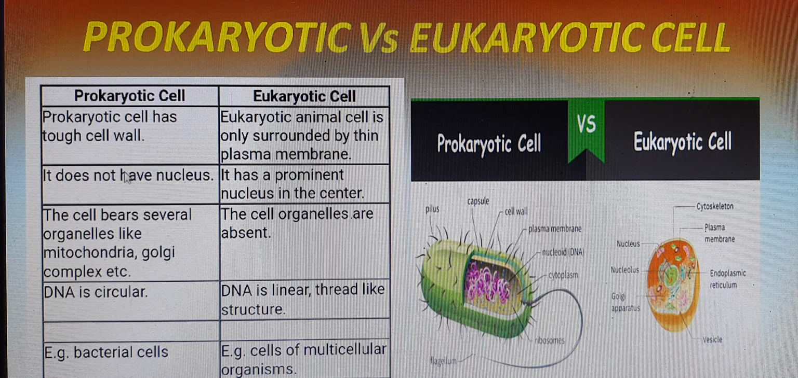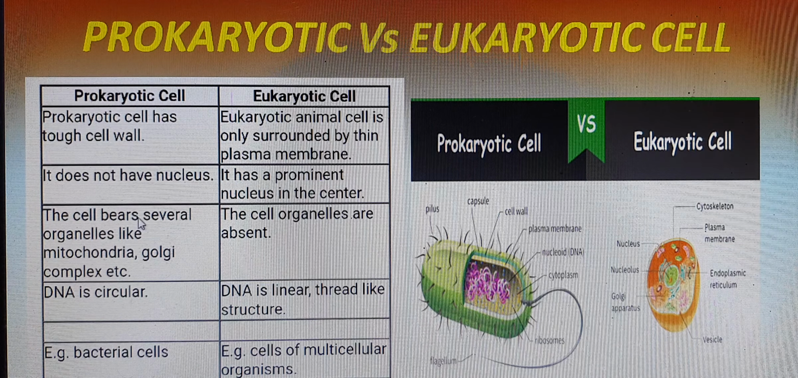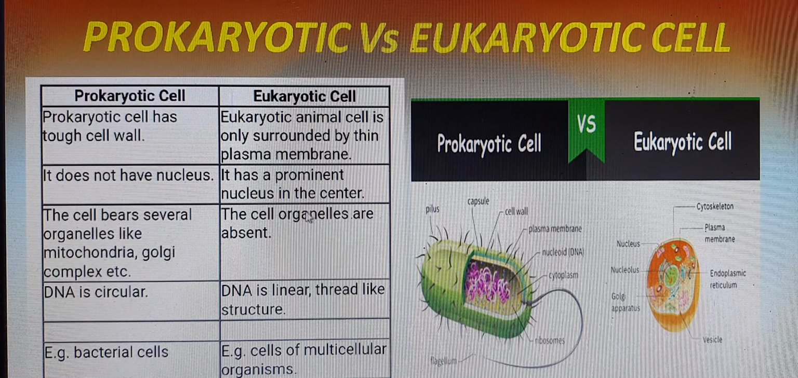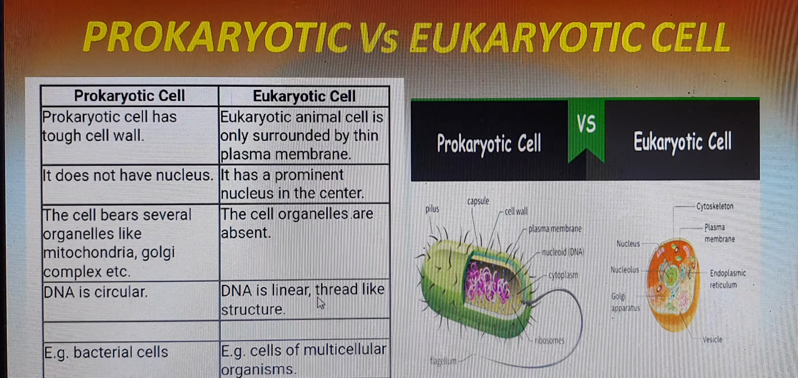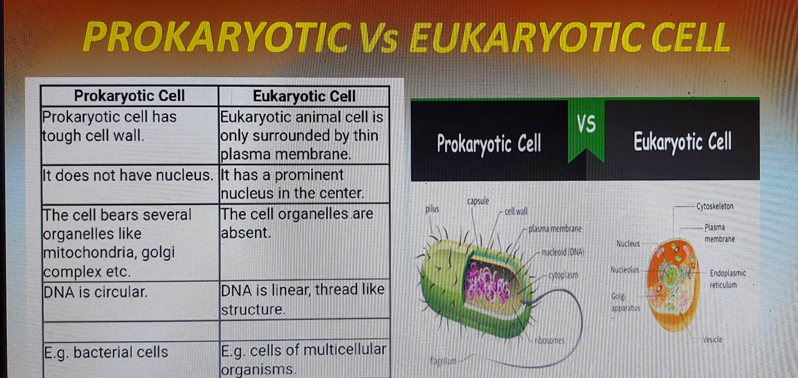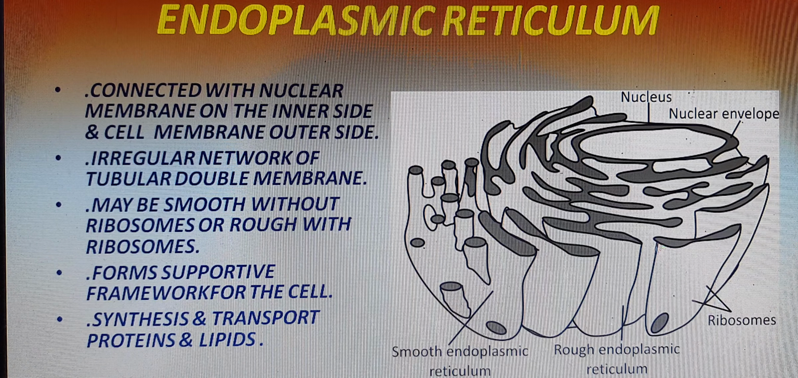In eukaryotic cells, you will find organelles like mitochondria, Golgi complex, etc. These cells bear several organelles. But in prokaryotic cells these organelles are normally absent because it itself behaves as a cell. You will find DNA in prokaryotic cells, whereas in eukaryotic cells a developed nucleus is present. So we see the difference between unicellular prokaryotic and multicellular eukaryotic cells. Now we shall be coming back to cell organelles.